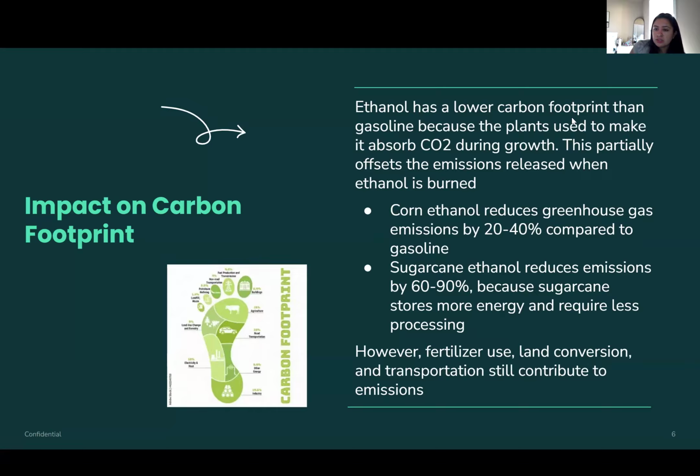Corn ethanol reduces greenhouse gas emissions by 20 to 40% compared to gasoline. Sugarcane ethanol reduces emissions by 60 to 90% because sugarcane stores more energy and requires less processing. However, fertilizer use, land conversion, and transportation still contribute to emissions.